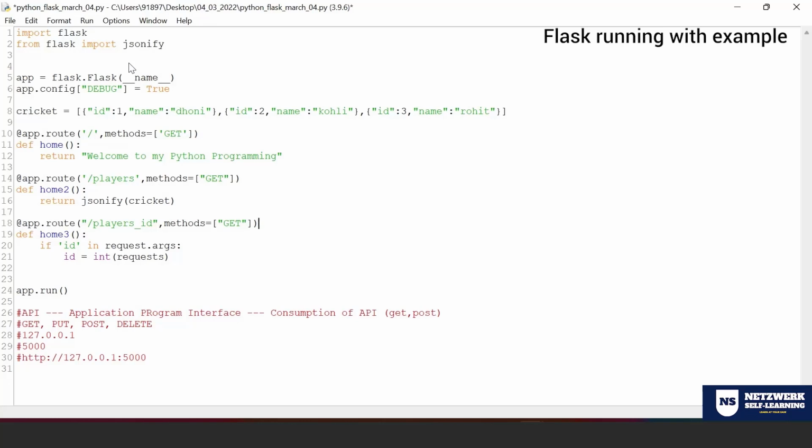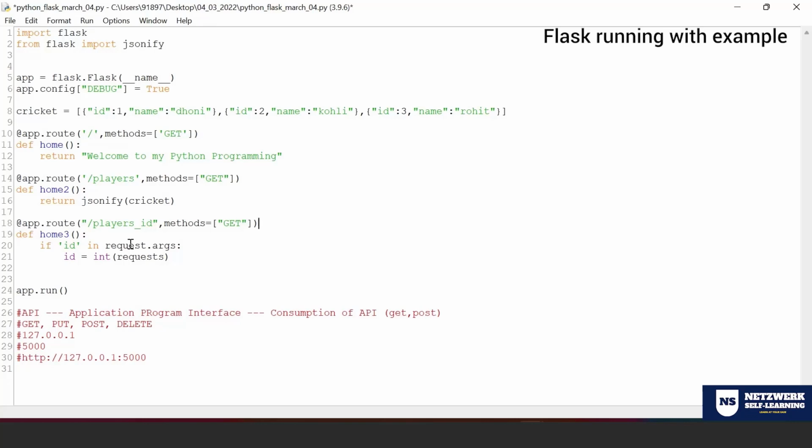Instead, I'm going to pass some query string. Query string means whatever expectation you have as a part of the GET method, you're going to post it in the URL so that it will come back here and fetch the data. So I'm going to get ID. That means if a person hits an API like players/ID, it will come here.